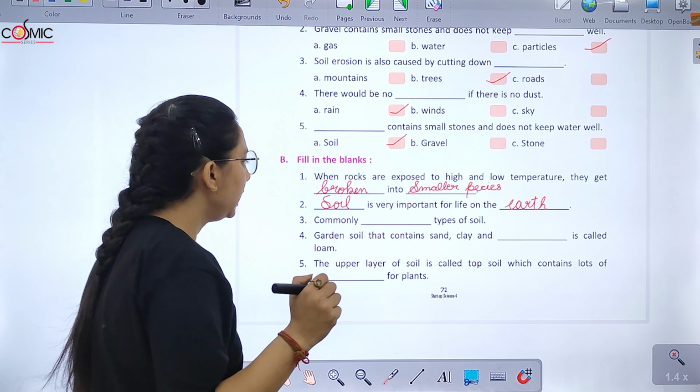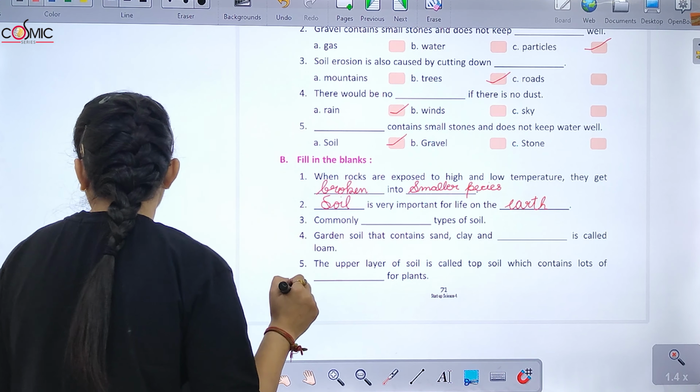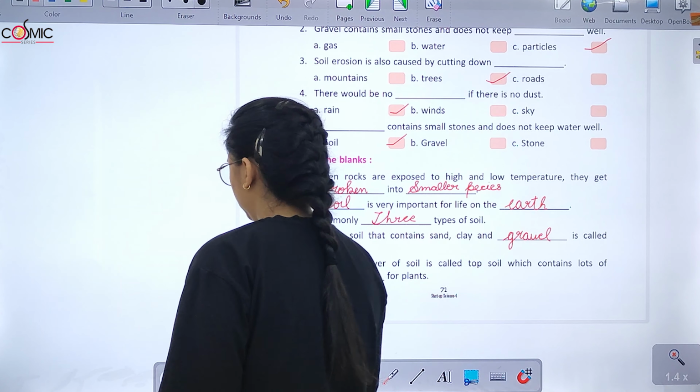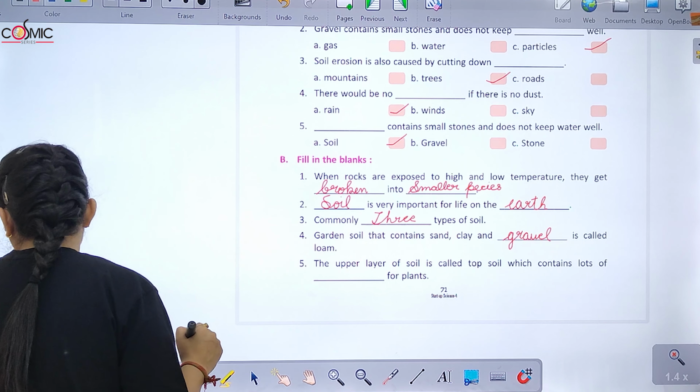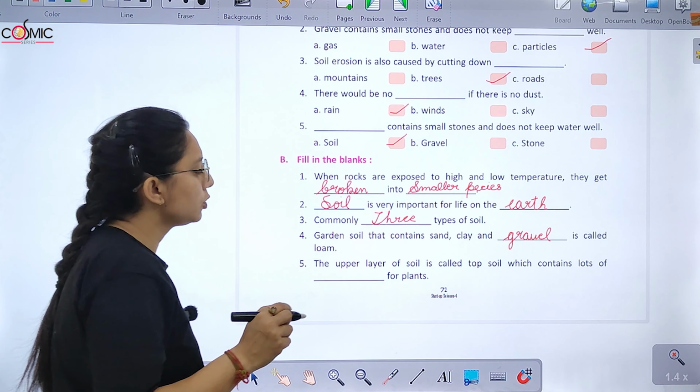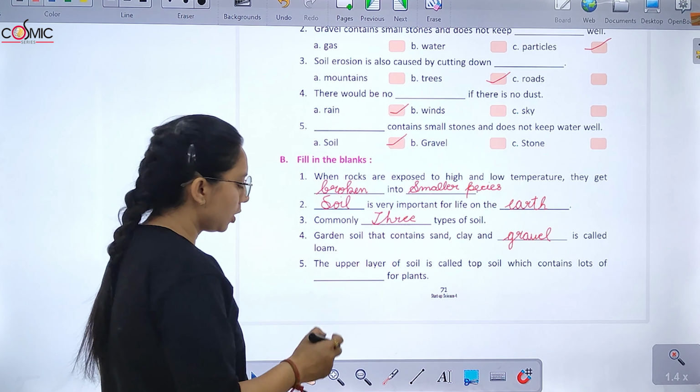Next is, commonly blank types of soil. Commonly there are 3 types. I told you: gravel, sand and clay. Garden soil that contains sand, clay and humus is called loam. The upper layer of the soil is called topsoil, which contains lots of nutrients.